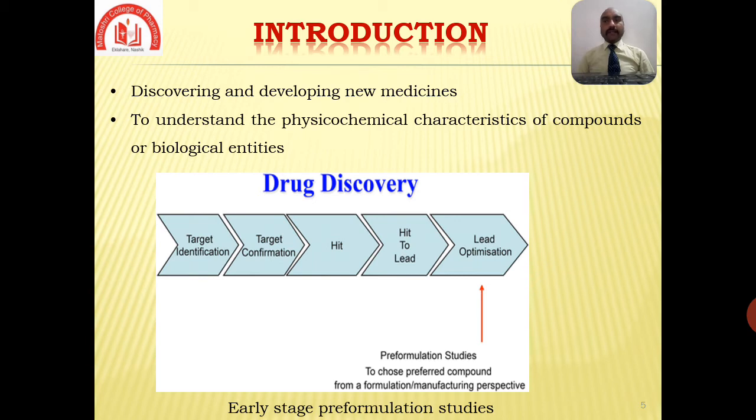So to minimize attrition, it is essential therefore to understand the physicochemical characteristics of compounds or biological entities that are candidates for development into final products. At various stages during the development of a new medical product, the candidate drug must be formulated into a dosage form that is appropriate for the intended study.